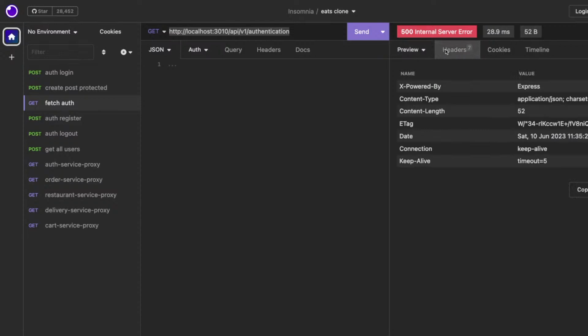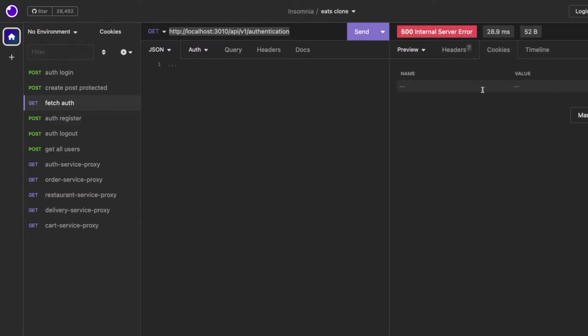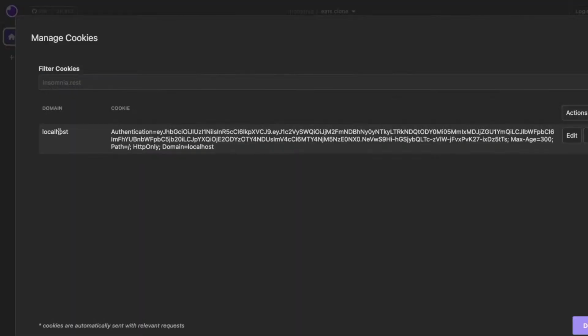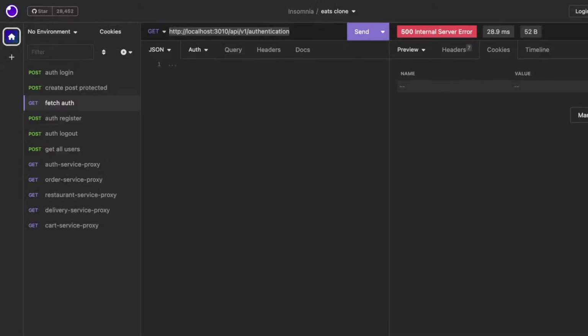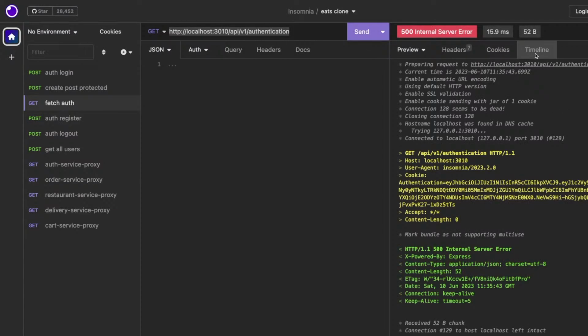Let me see. These are request headers and cookies are not set, right? Managed cookies, localhost. Done. Will it send these cookies? Because it's all about this cookie not being sent inside the request. If it will start, okay, this is authentication. This is our cookies, accept and all. And then we are getting this.